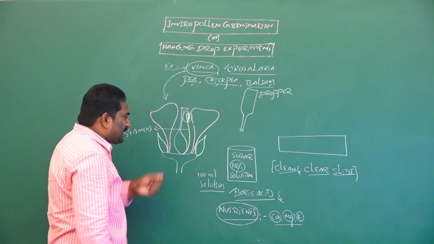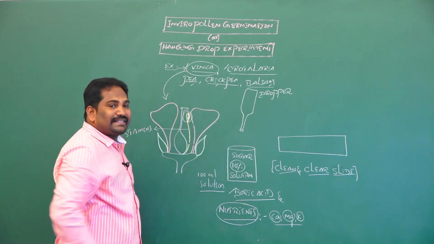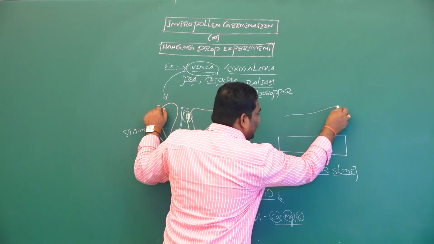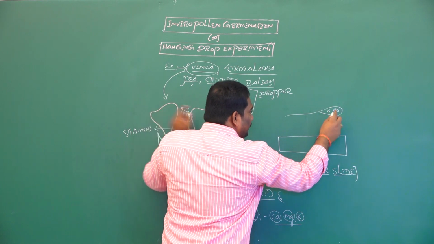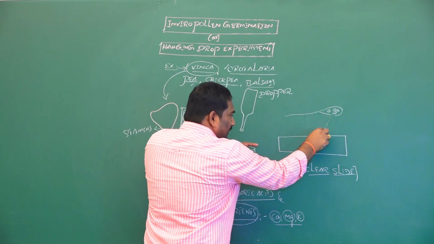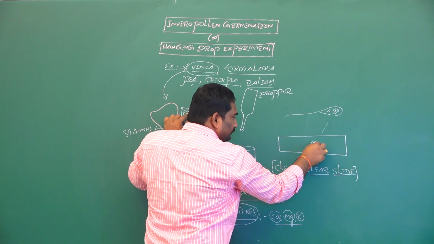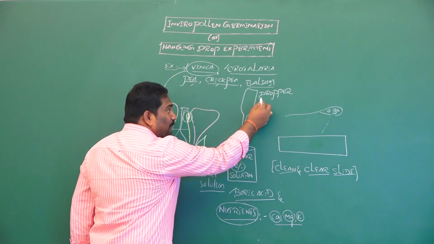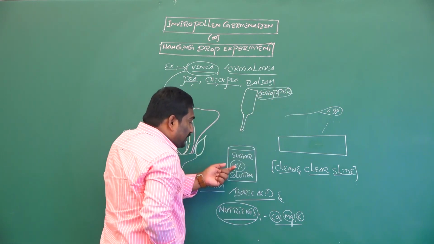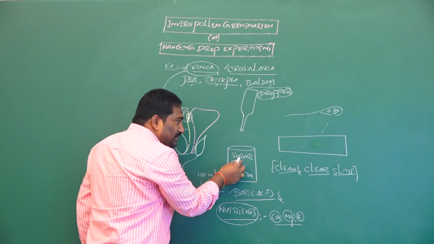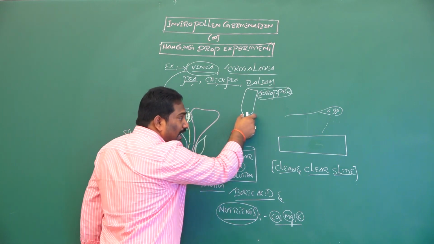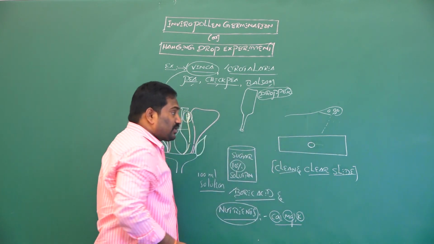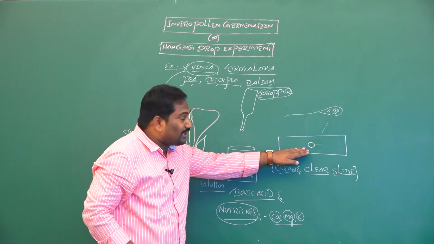From this Vinca rosea flower, the stamens are separated, and with the help of a sharp needle we rupture the anther and dust the pollen grains. Before dusting the pollen grains, with the help of a dropper we collect a drop of 10% sugar solution and keep it on the clean and clear slide.